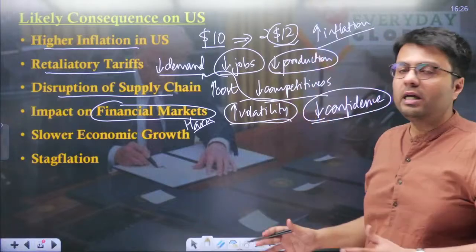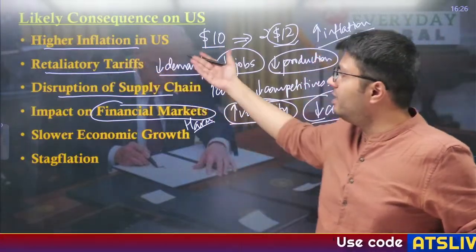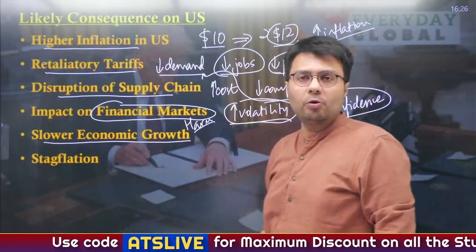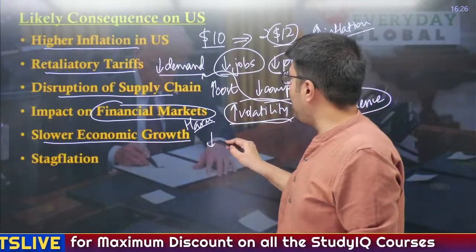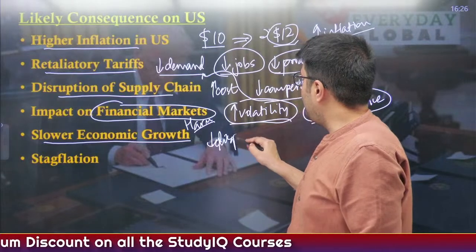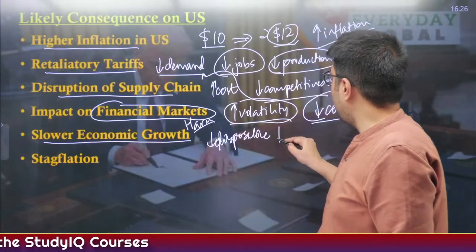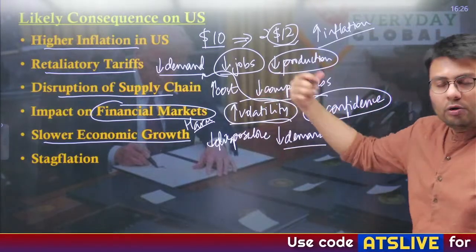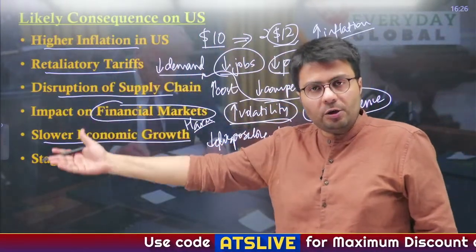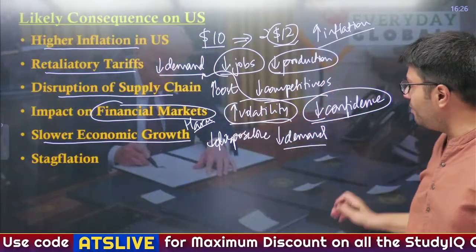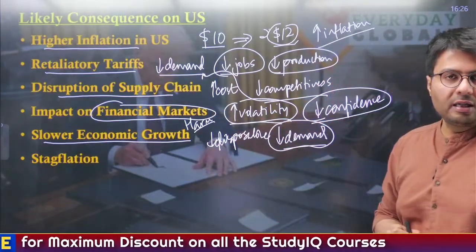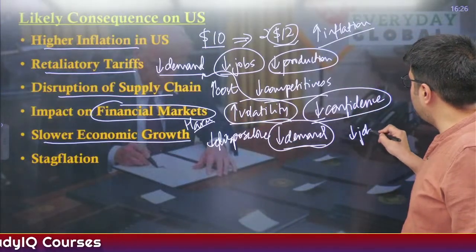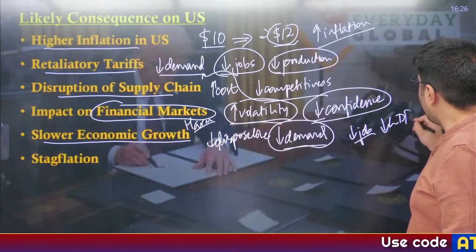And out of all things, as I told you, if there will be retaliatory tariff, there will be disruption in supply chain. This will overall lead to slower economic growth in US. Why? First of all, people have less disposable income, and when they have less disposable income, overall demand for goods and services in US will reduce. And when your goods which could have been exported to other countries are also meeting retaliatory tariffs, overall demand for goods and services in US will reduce, and this will lead to less job creation and also a slowdown in the economic growth of the US.